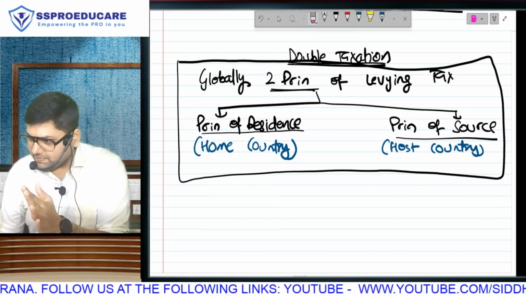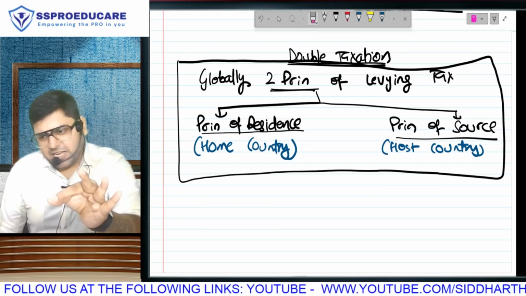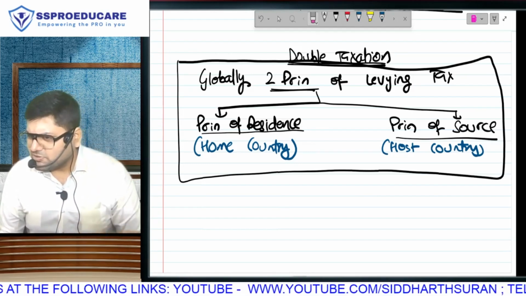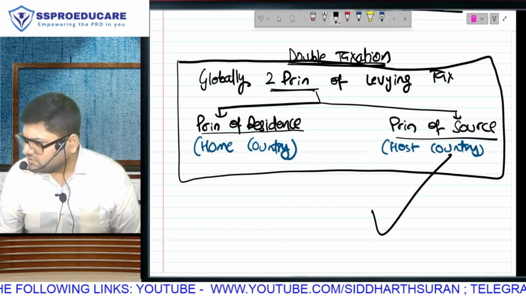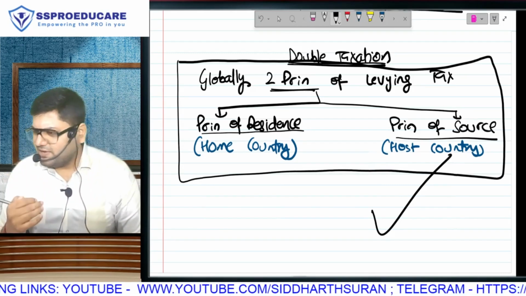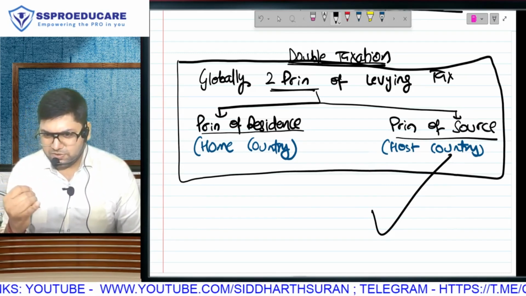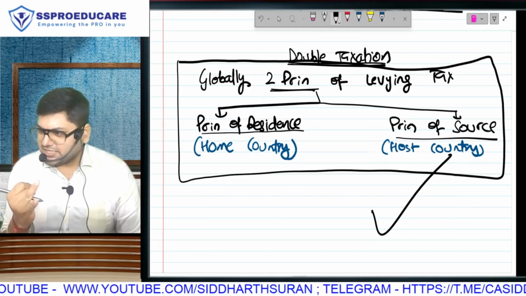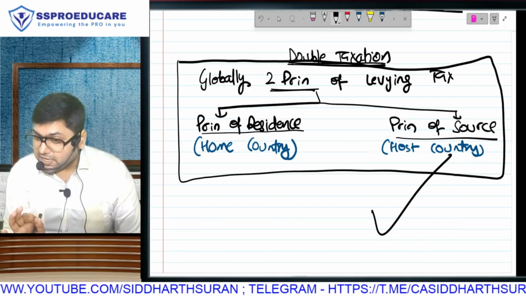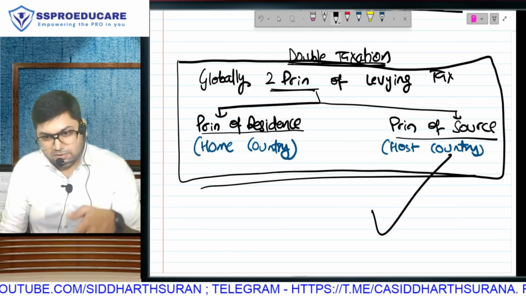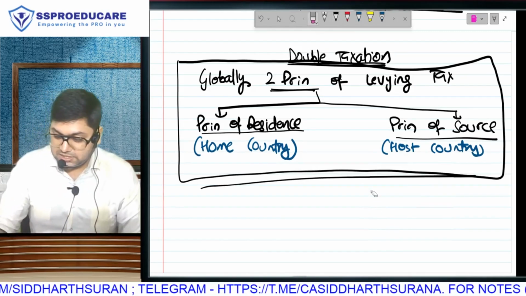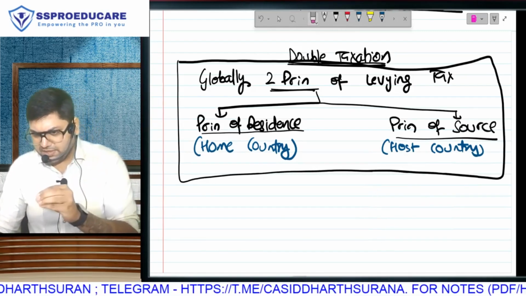We have about 6-7 chapters in international tax. Pick up randomly any chapter, whether it is this. Soon we will do something called non-resident taxation. Why is non-resident supposed to pay tax in India? Principle of source. Pick up a chapter called transfer pricing. Pick up both. There are 3 chapters which I will do from ICAI study material. Base erosion, profit shifting. Introduction, I told you. BEPS, tax treaties, model tax convention. Every chapter of international tax will start with this. DTAA also started with this one. Every chapter of international tax will have this. This is such an important concept. Very small, very easy, but it will come in every chapter.